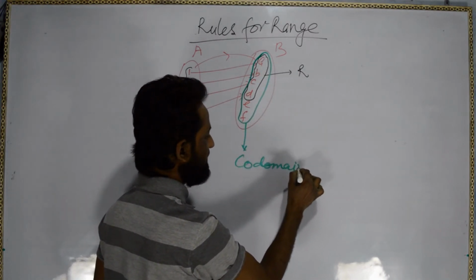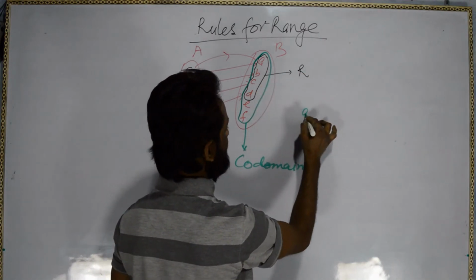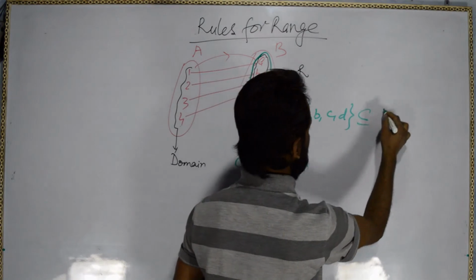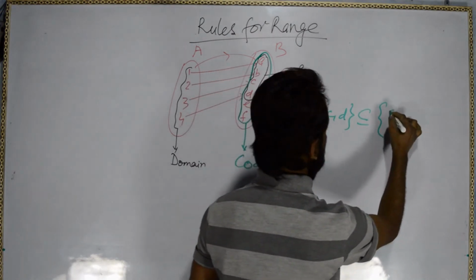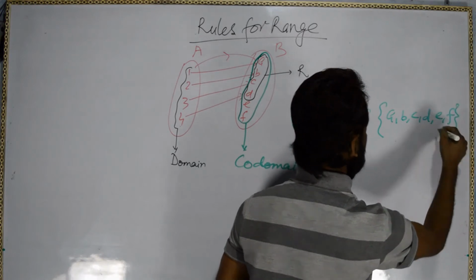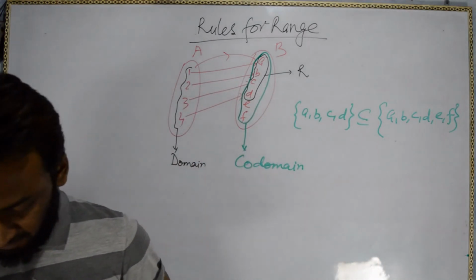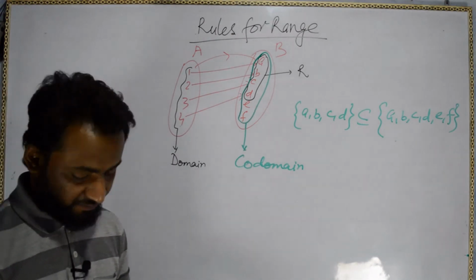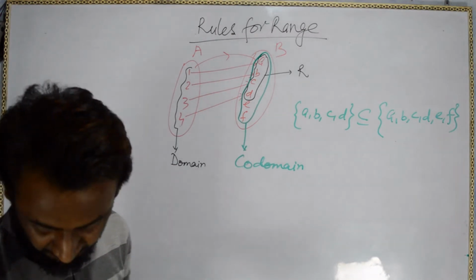And you can see here range, this ABCD is the subset of codomain A, B, C, D, E and F. Okay, so how we will find the range? So for range we have few steps, note it down, then I will tell.